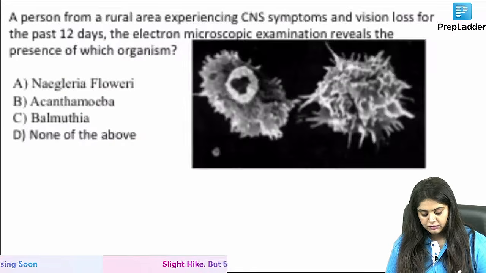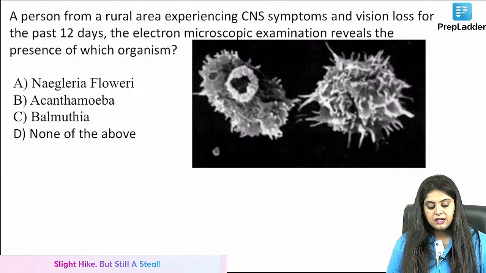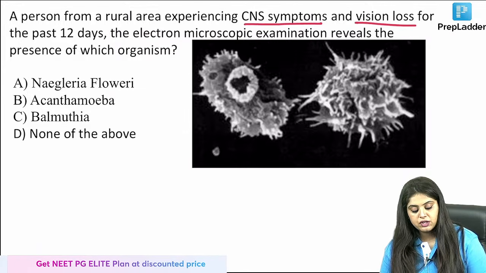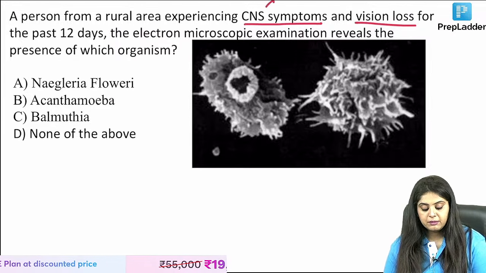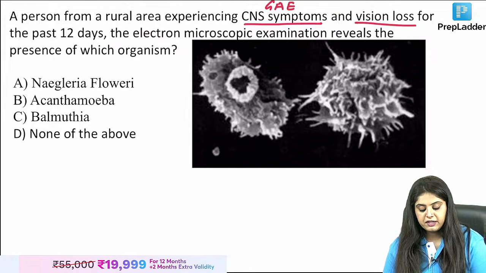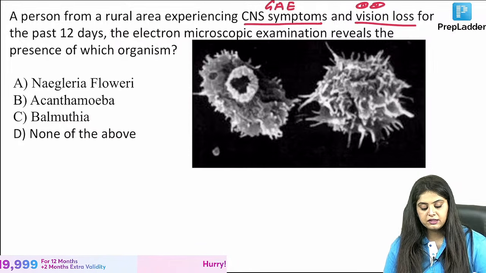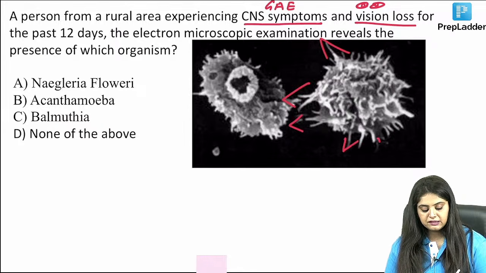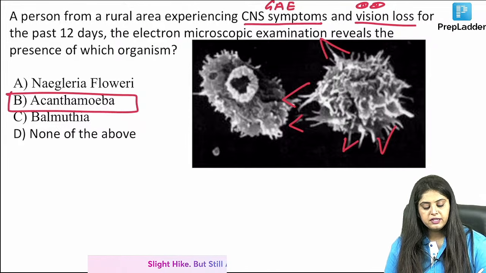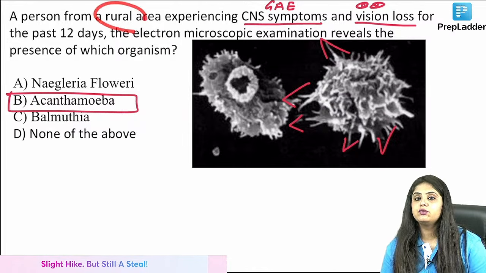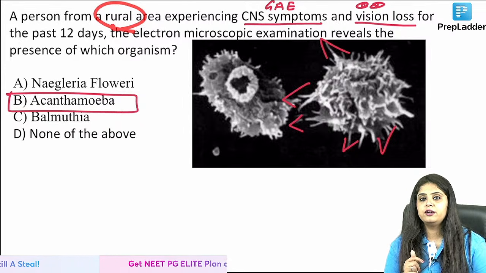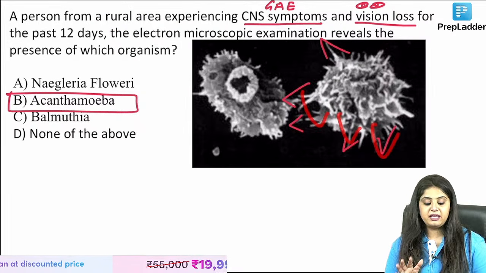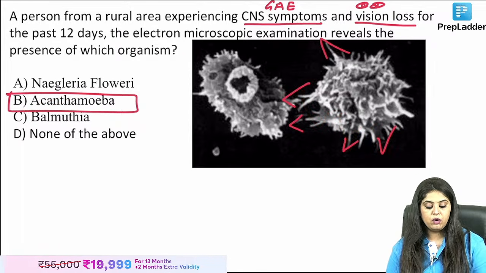Now coming back, this was the question that came in INI-CET. A person from a rural area experiencing CNS symptoms and vision loss for the past 12 days. Matlab probably granulomatous amoebic encephalitis and there is some keratitis occurring over here. On electron microscopy, ma'am, I could see spikes, and when spikes are seen, I will think of acanthamoeba. See, initially when I saw rural area I thought it was a story of bathing in a pond, but then when they came up with the photo of the spike, I'm like no, spikes will be there in acanthamoeba, not in Naegleria.